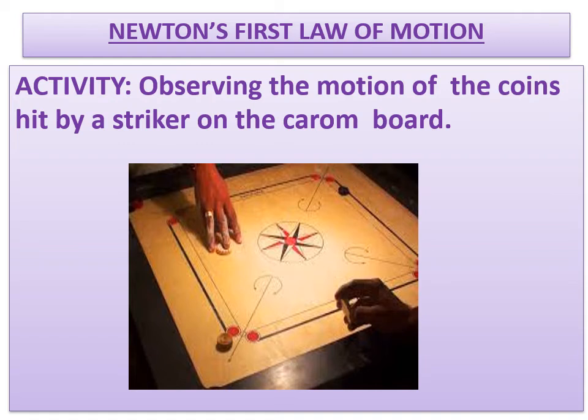Whenever you apply a force on a particular object, then only the object will change its state. If not, the body wants to continue its original state. Here the original state of all the stack of coins is the rest position. But you applied a force on the last coin. So this last coin is compelled by a force, and then it changes its direction and motion also.